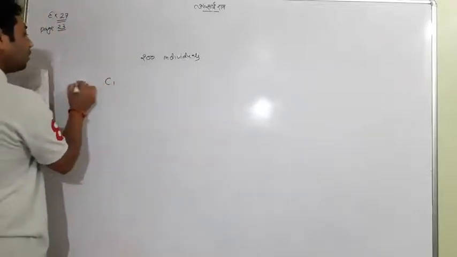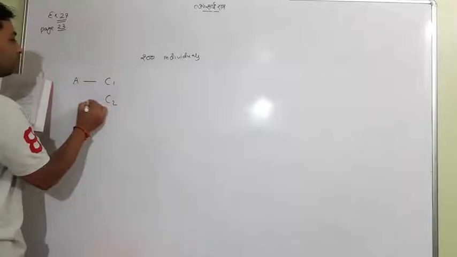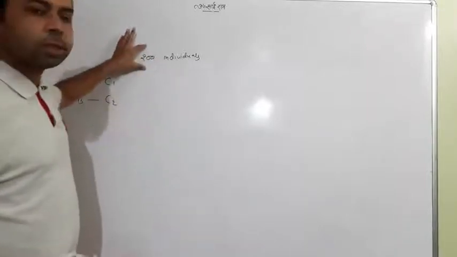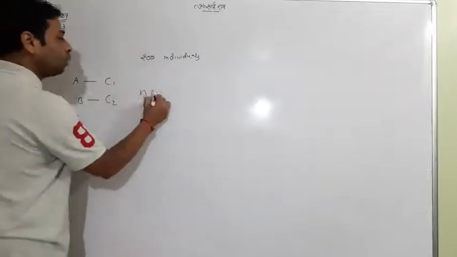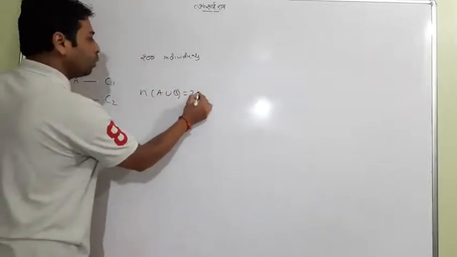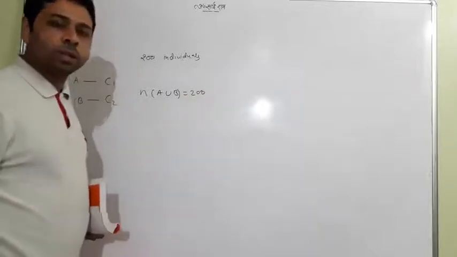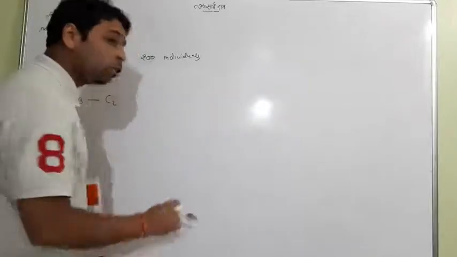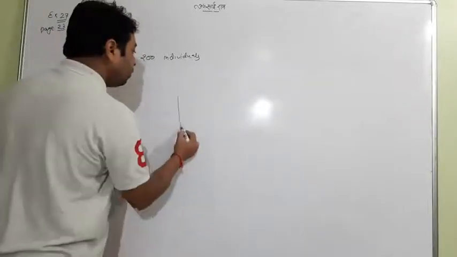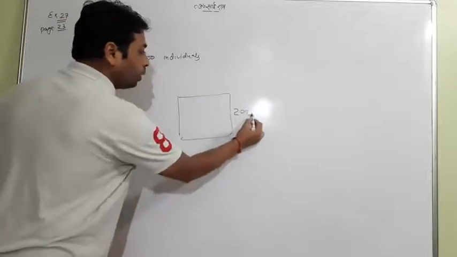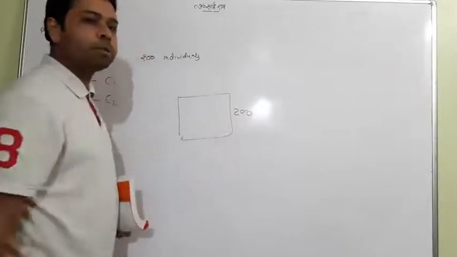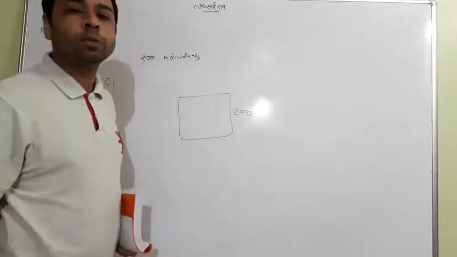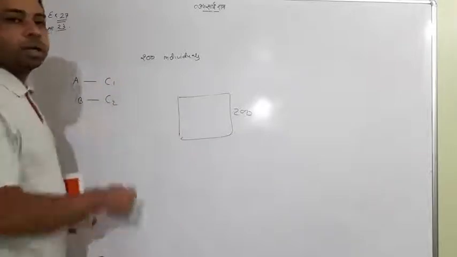For chemical C1 we have set A, for chemical C2 we have set B. Initially we might think A union B equals 200, but evidence is not with us, so we cannot directly take A union B equal to 200. The study is going on 200 people, and among them we have the number of people exposed to chemical C1 and the number exposed to chemical C2, which are taken as sets A and B respectively.